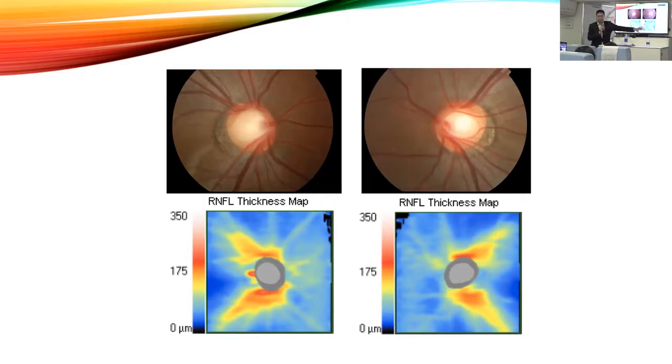Now, based on the retinal nerve fiber layer profile, you can be sure that this patient does not have any optic nerve disease, despite the fact that the cup-to-disc ratio is increased, despite the fact that the rim perhaps looks a little bit narrow.